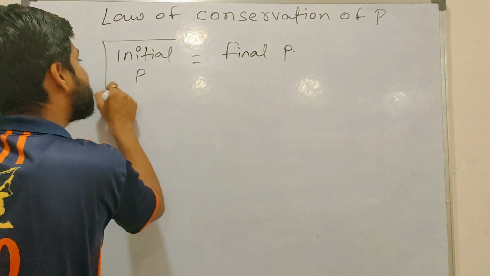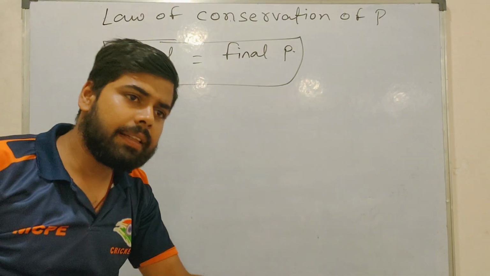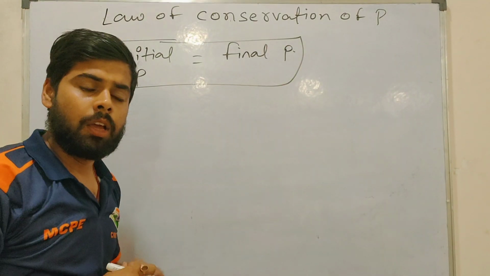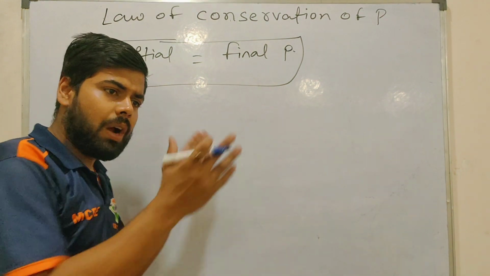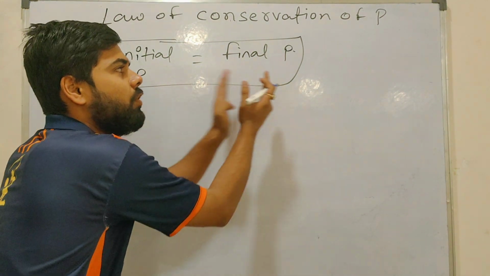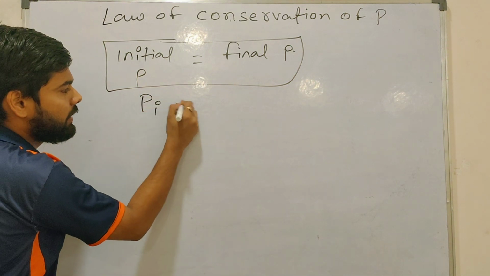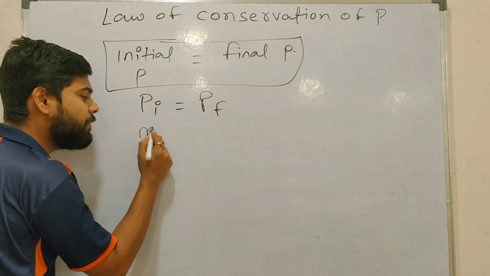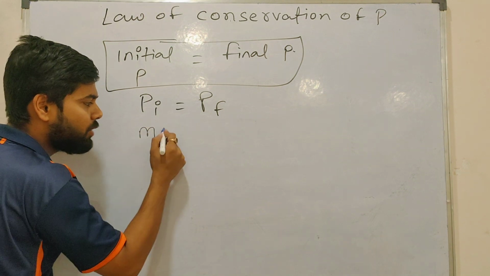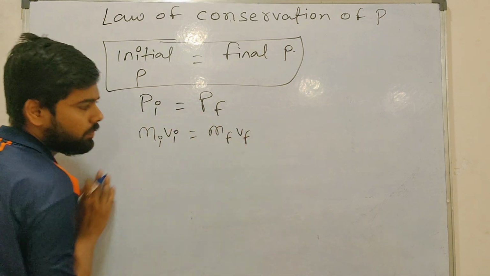It means initial momentum is equal to final momentum. You cannot add anything, you cannot subtract anything. You cannot create anything, you cannot destroy anything. Whatever the initial value is, it is equal to the final value. Suppose initial momentum is Pi, then final momentum is Pf, and they both are the same. If initial momentum is mass i, velocity i, then final momentum m f, v f is equal.